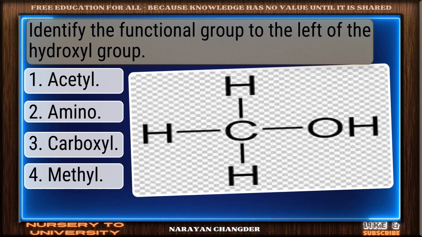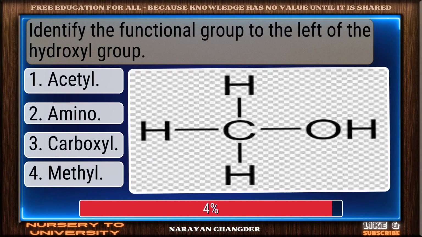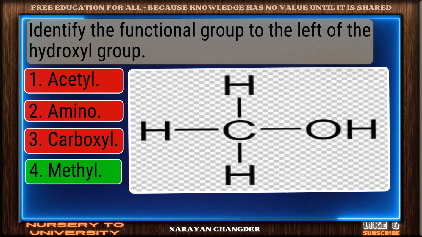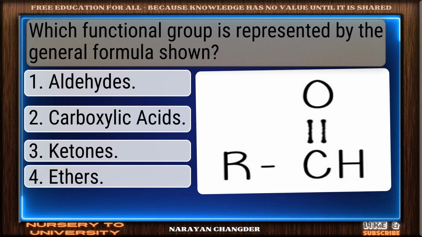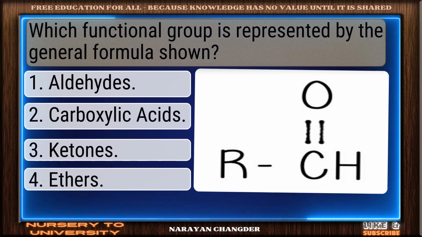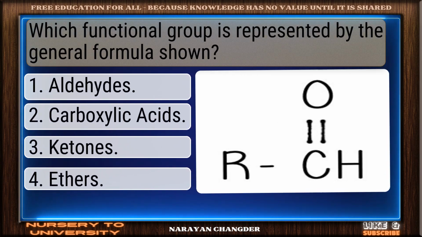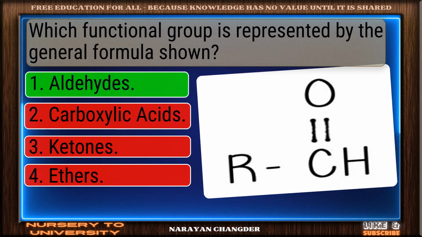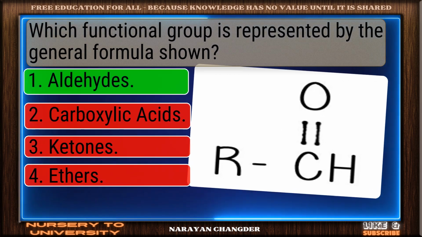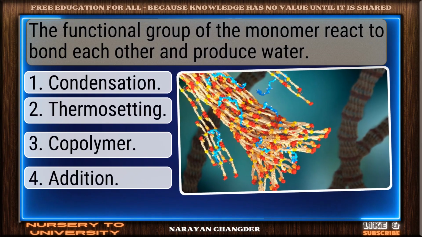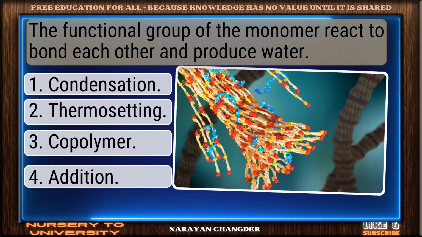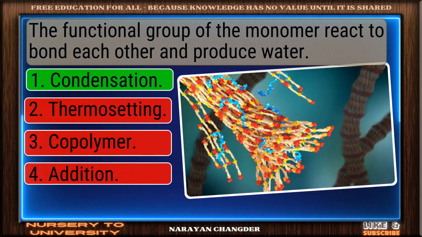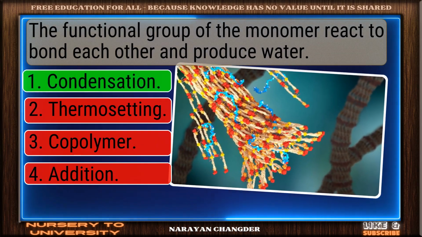Identify the functional group to the left of the hydroxyl group. Right again. Methyl is a valid answer. Which functional group is represented by the general formula shown? Excellent. Aldehydes is a brilliant choice. The functional groups of the monomers react to bond each other and produce water. Smart pick. Condensation is the correct choice.